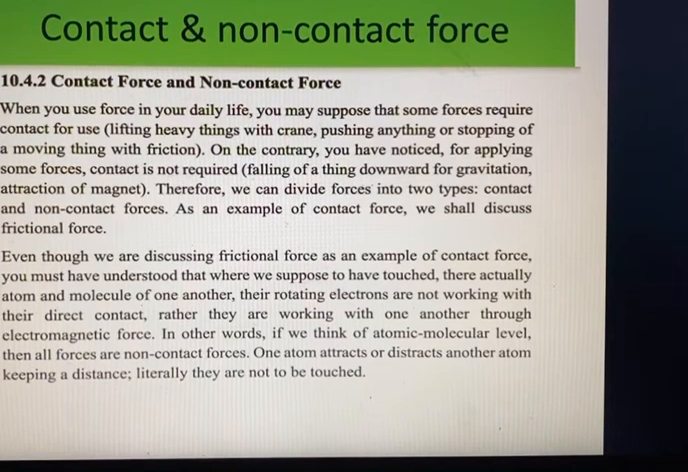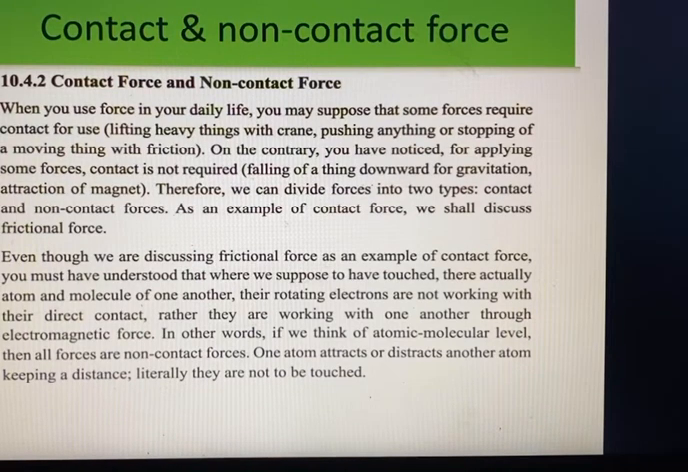Okay, so contact and non-contact forces. Let's know the basics. When you use force in your daily life, you may suppose that some forces require contact for use, such as lifting heavy objects with a crane, pushing anything, or stopping a moving thing with friction. On the contrary, you have noticed that for applying some forces contact is not required, such as the falling of a thing downward due to gravitation, or attraction by magnetic forces. Therefore, we can divide forces into two types, contact and non-contact forces.